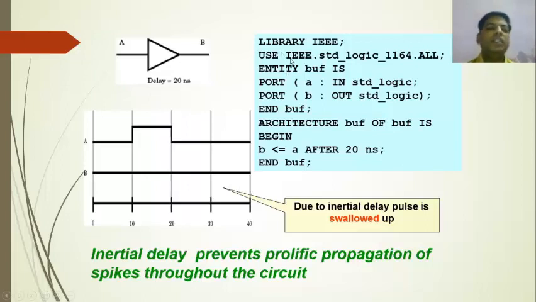For that we have written the program: library IEEE, use IEEE.std_logic_1164.all, entity buffer is port A in std_logic, port B out std_logic, end buffer. This should be the end entity. Then architecture buffer of buffer is begin, B is equal to A after 20 nanoseconds.